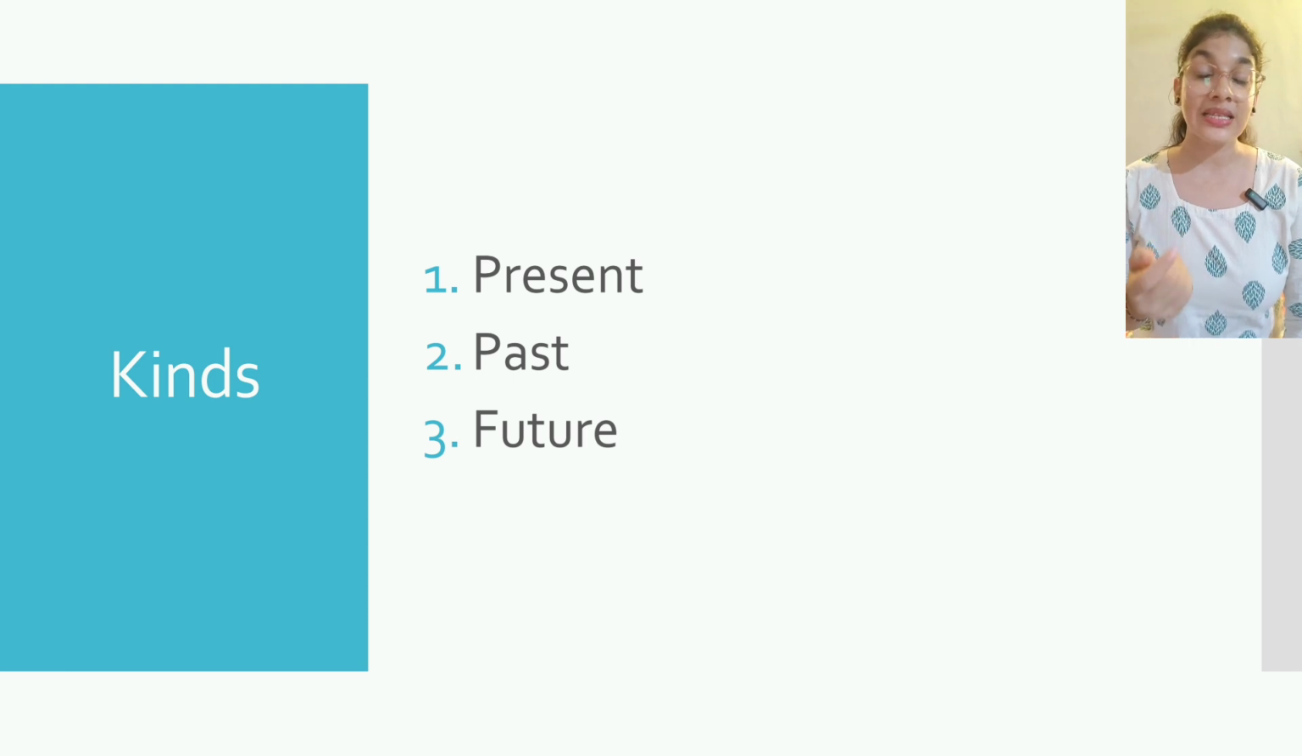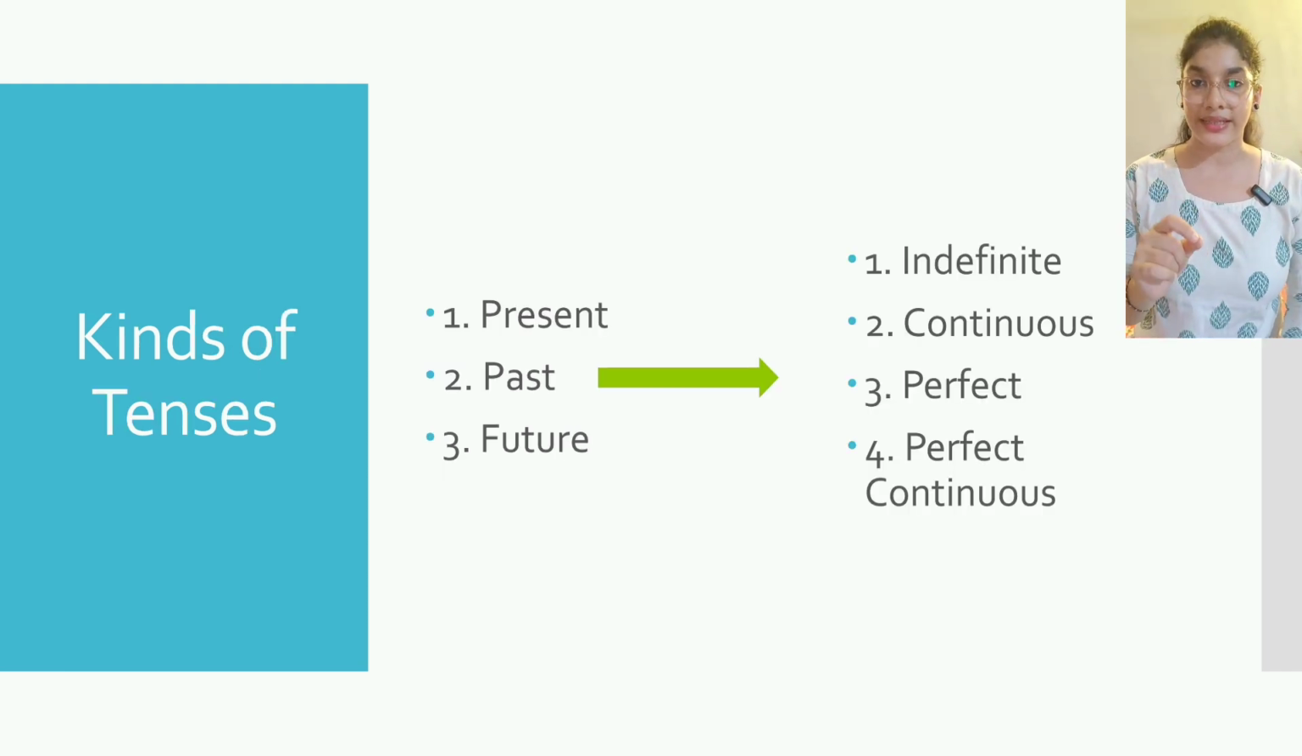First, the tenses are of three kinds: present, past and future, and each tense is further divided into four parts: simple, continuous, perfect and perfect continuous. In this way, in total, we have 12 kinds of tenses.